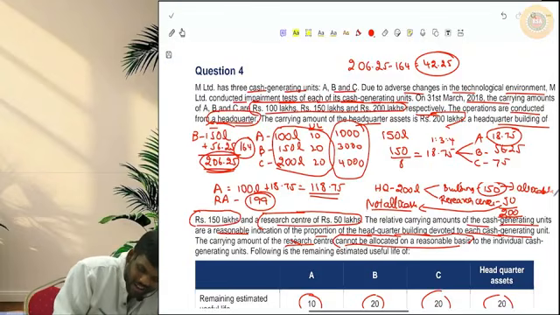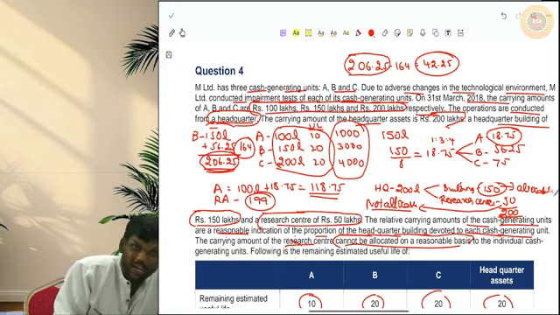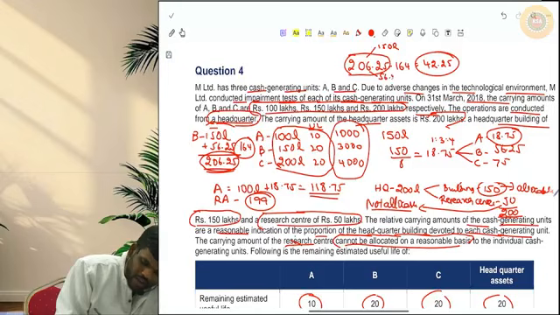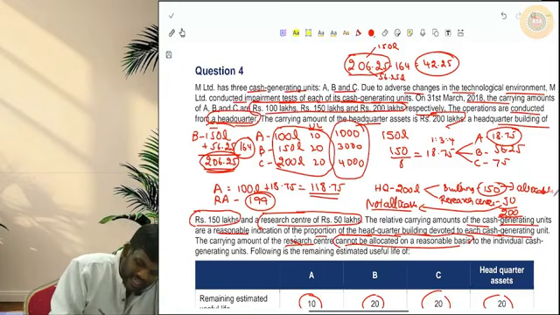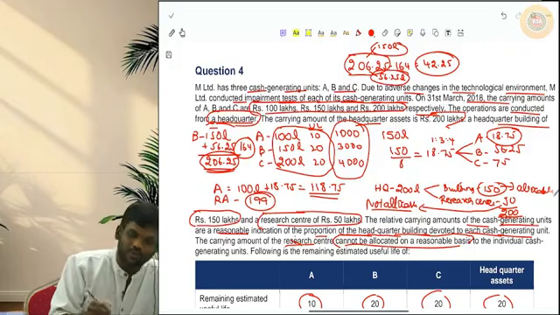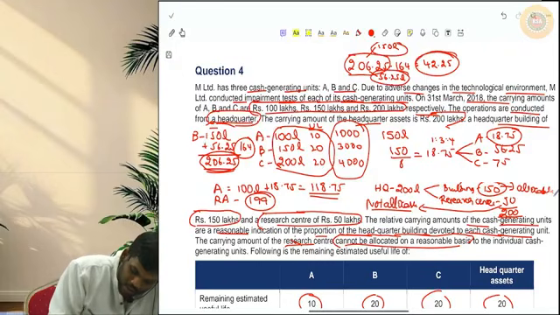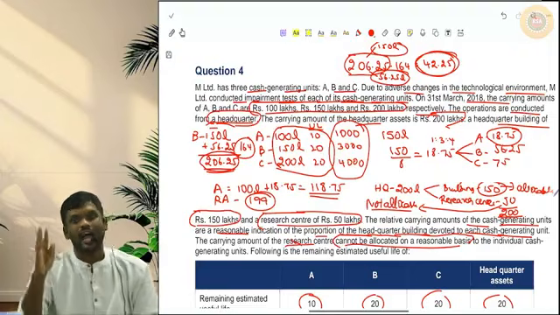Notice, inside this 206 we have 150 lakhs of other assets. We have 56.25 lakhs of corporate asset, correct? In this ratio, we have to split this total impairment loss of 42.25 and give it to the corporate asset and other assets.